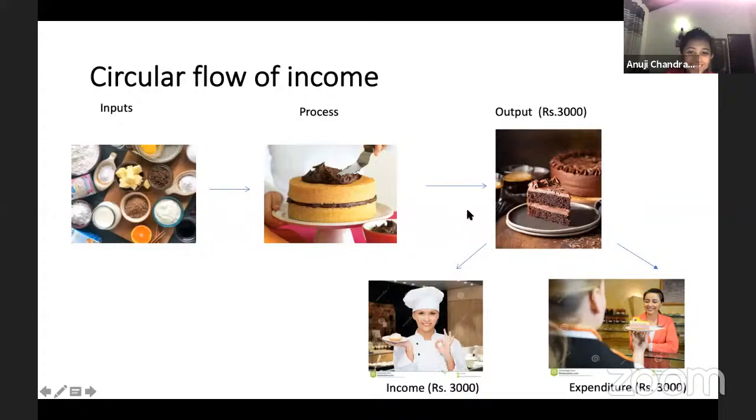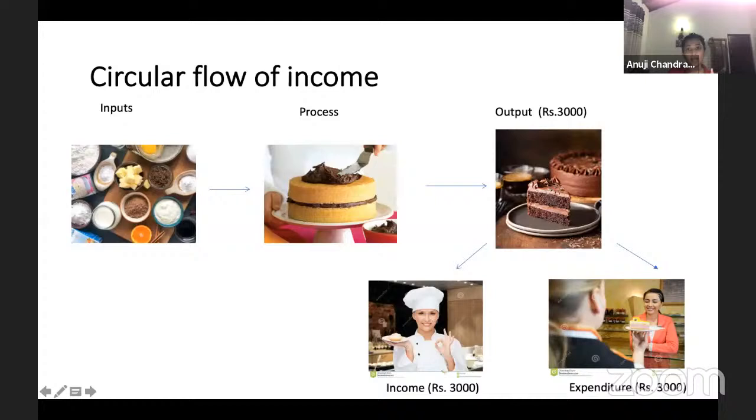So anyways, you will use inputs to make cake, right? To make a cake, you will use inputs such as flour, sugar, butter, cocoa, whatever it is. Then you will make the cake, you will frost it, you will mix it, you will bake it, everything. Then you get the final output, right?